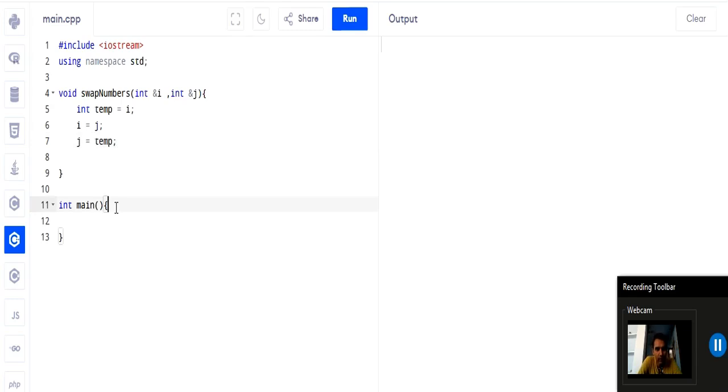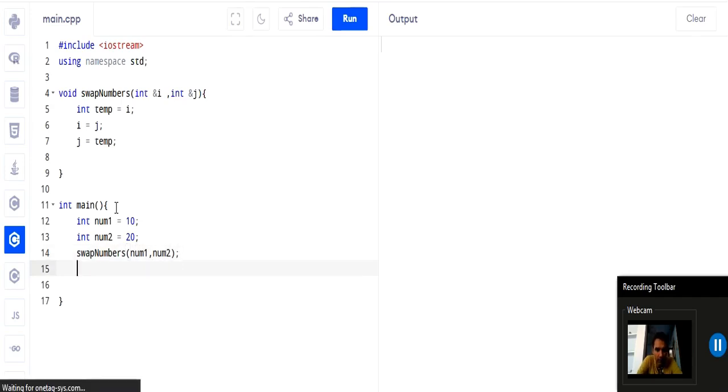Now in the main function I take int num1 equals 10, int num2 equals 20, and here I am going to call swapNumbers and pass num1, num2, and then cout.